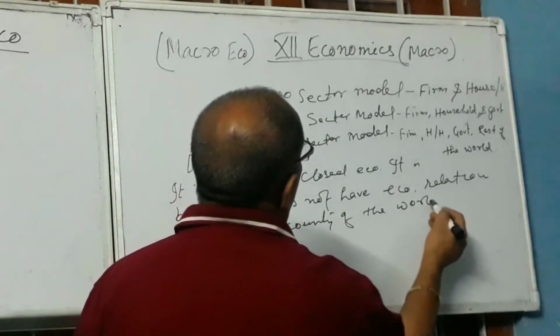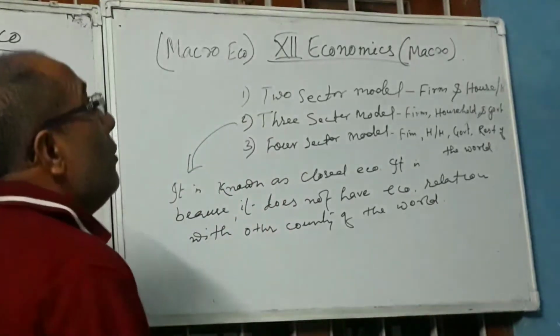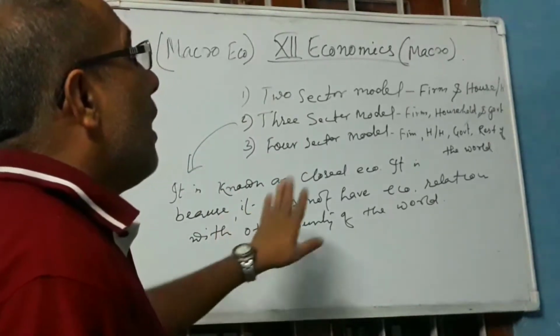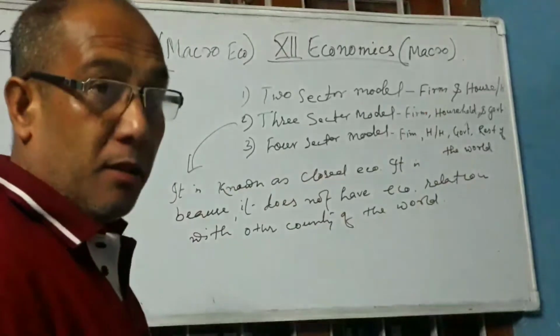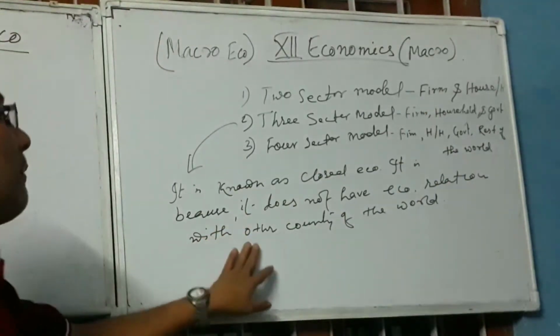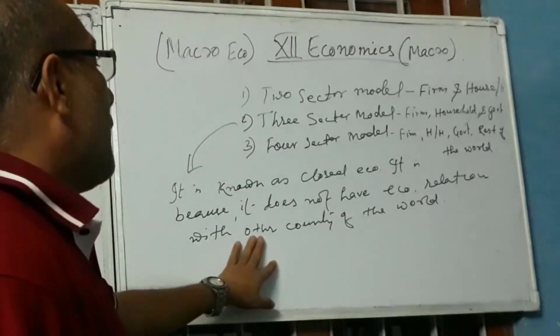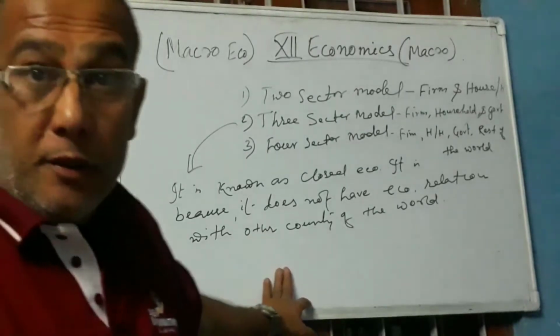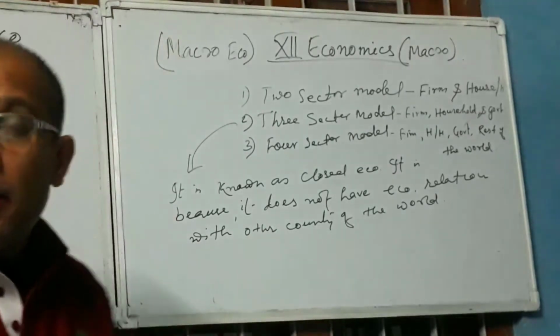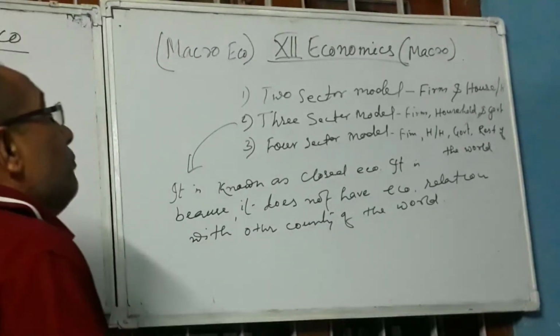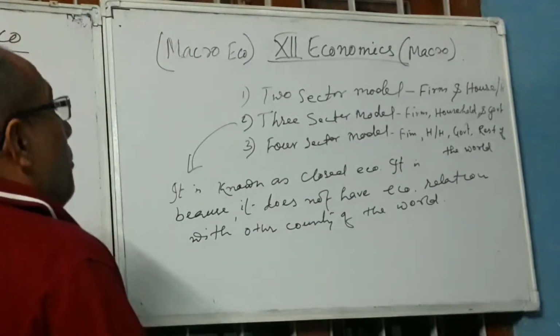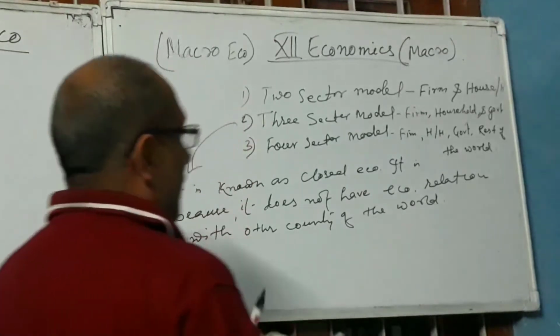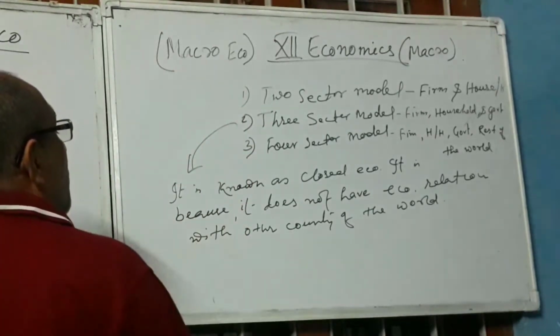So it is called closed economy. In this closed economy, we have only farm sector, household sector, and government sector. This economy does not have any economic relationship with other countries, therefore it is known as closed economy. Very, very important from the exam point of view. I will explain this model with the help of a diagram also, so please note it down.